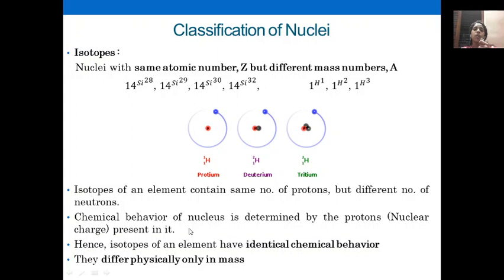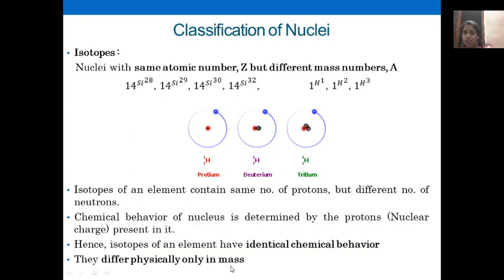Okay. So all the isotopes have the same number of protons, which means isotopes of an element have identical chemical behavior, but they have different physical behavior only in the case of mass. Okay, the physical difference is there only in the mass. Got the point?